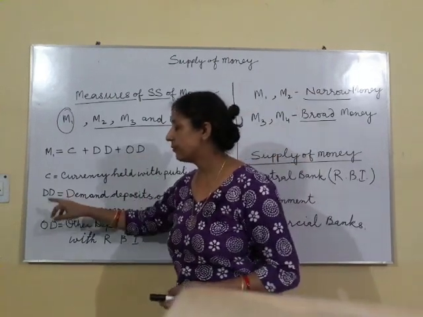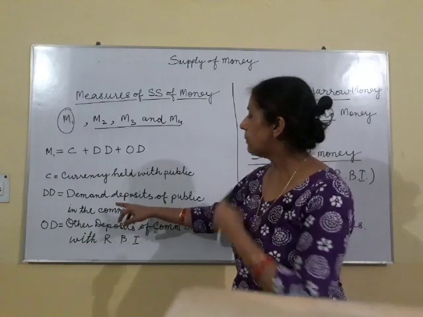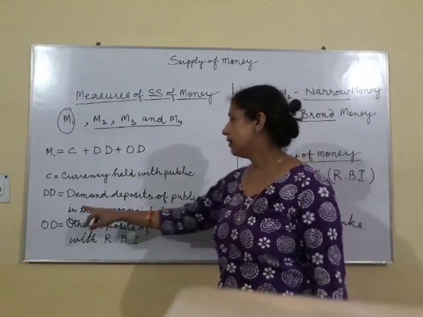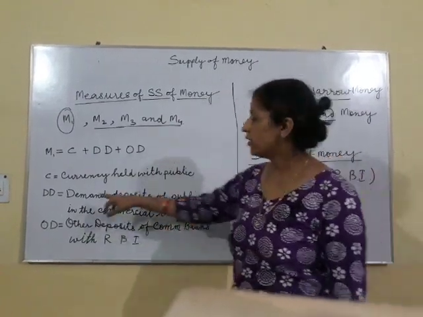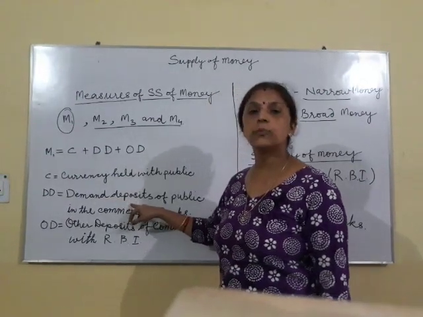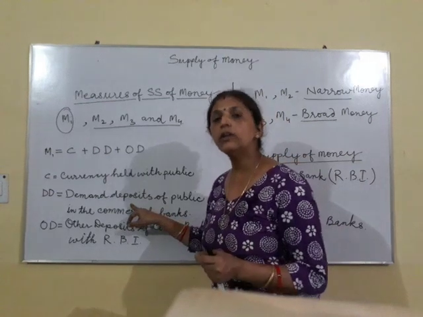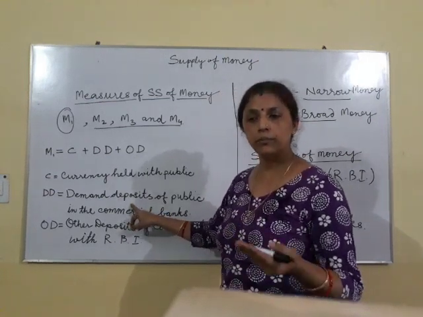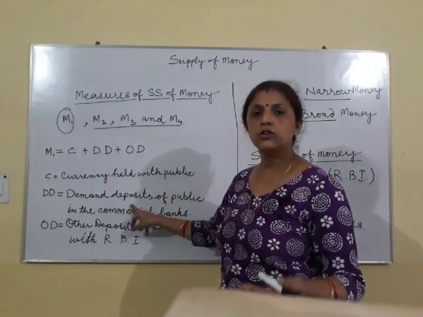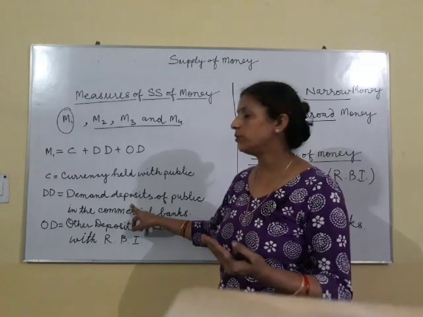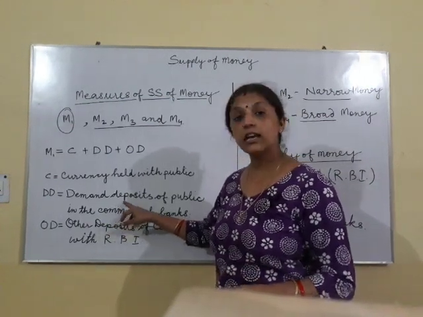Next is DD. DD refers to demand deposits of public in the commercial banks. Now demand deposits are those deposits from which money can be withdrawn using ATMs or some other ways. There are drafts to be drawn, and these are checkable deposits.